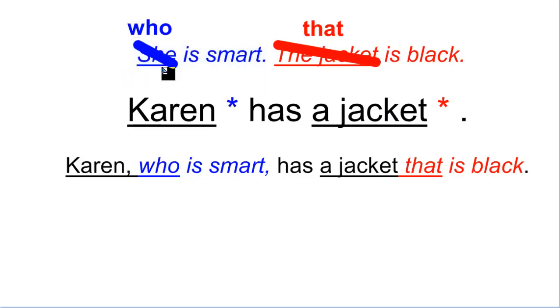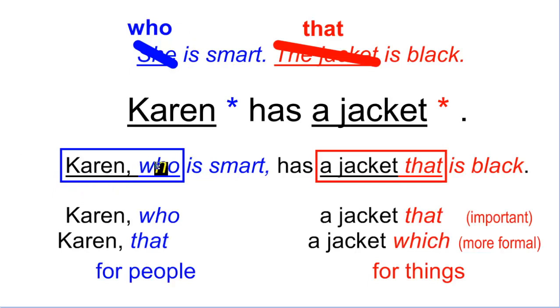The part that is repeated is the part that you change for the pronoun. So instead of saying Karen, she is smart, you say Karen, who is smart, has a jacket that is black. So remember, the part that is the commentary about is replaced with the pronoun who or that. That's the idea.